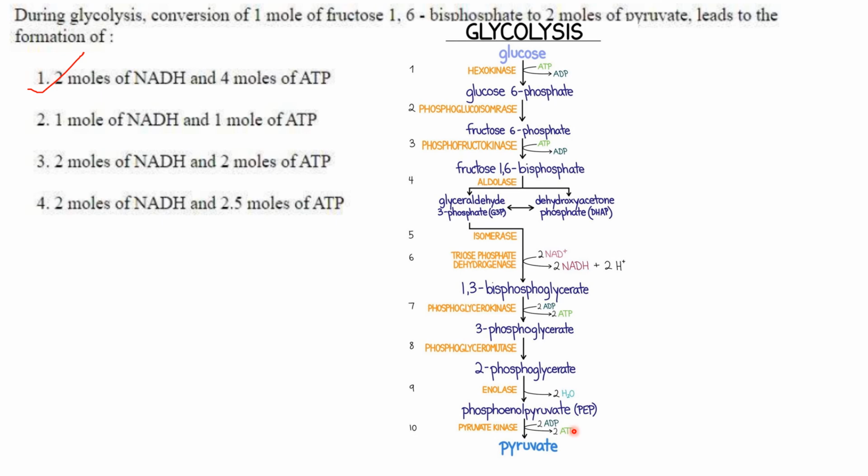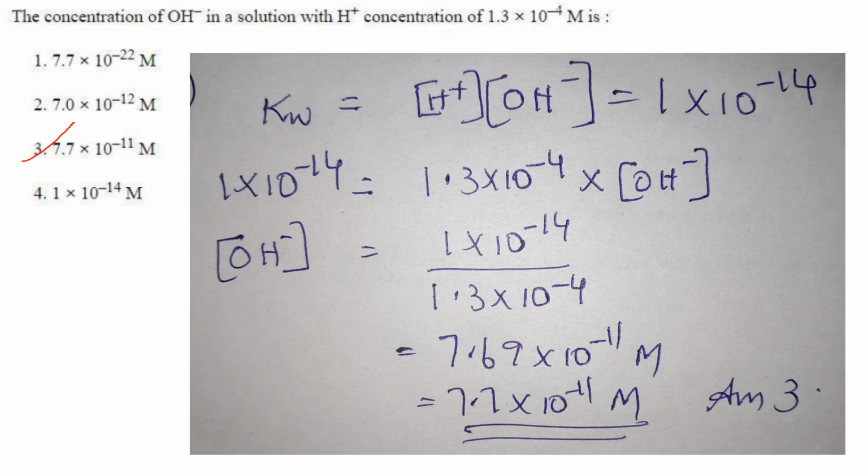So how many ATP? 2 plus 2, 4. 4 ATP and 2 NADH. So the answer here is option 1, 2 moles of NADH and 4 moles of ATP.